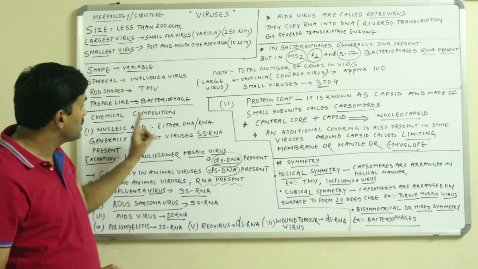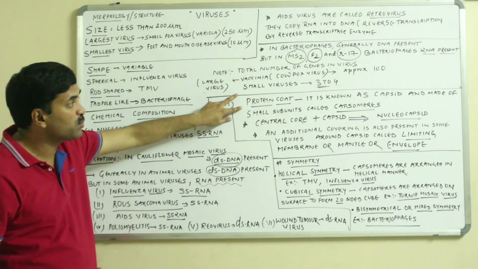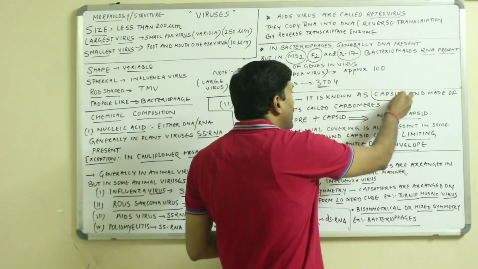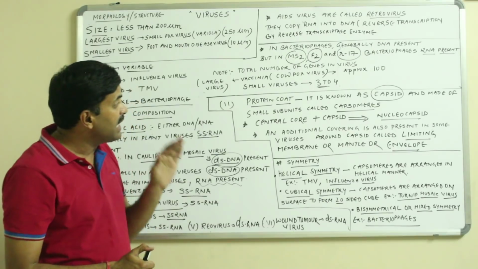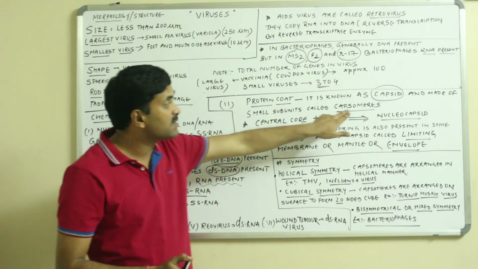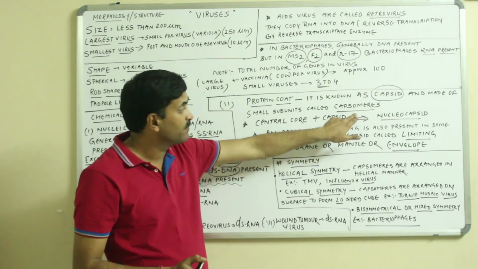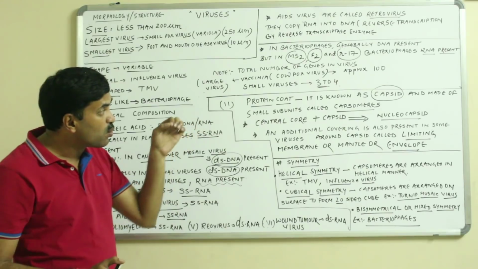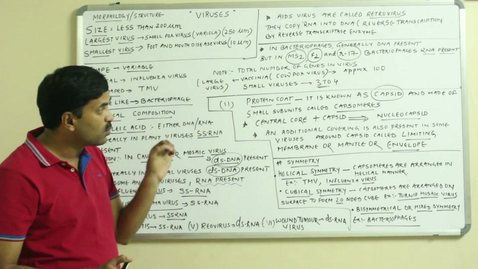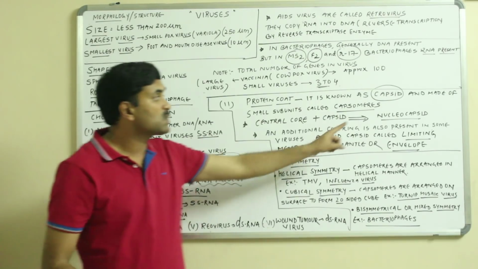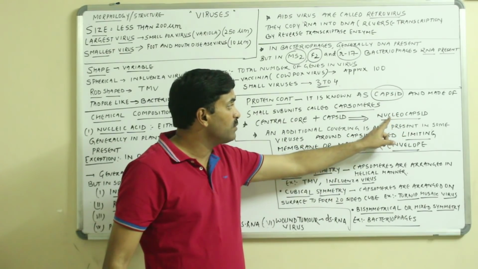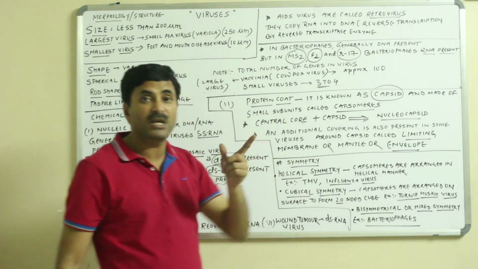Now, let's talk about the second component, and that is known as the protein coat. The protein coat of the viruses is called the capsid, and it is made up of many small units. These small units are called capsomeres. Now, the central core of the virus along with the capsid is called what? Nucleocapsid. Why? Because nucleo means nucleic acid, and nucleic acid may be DNA or RNA.